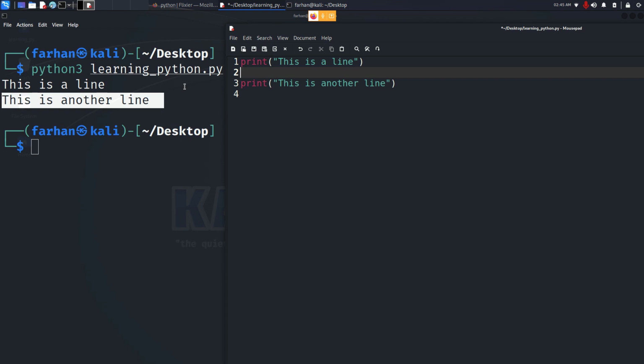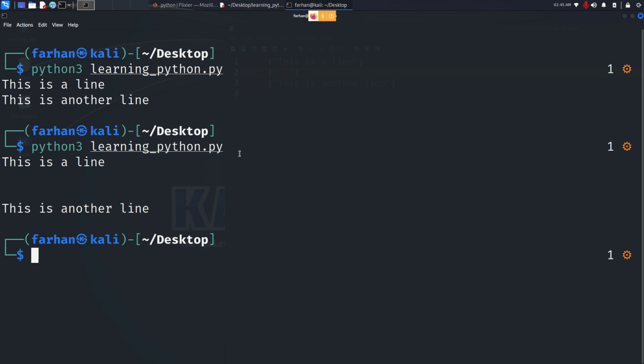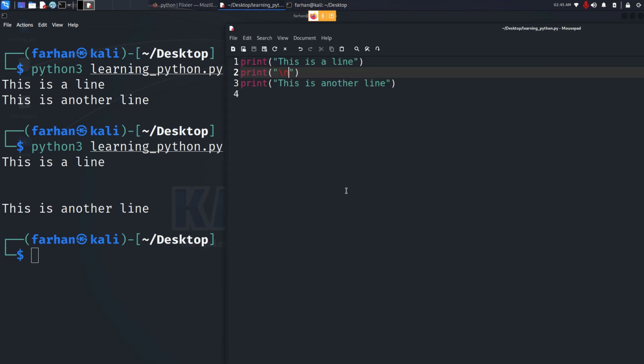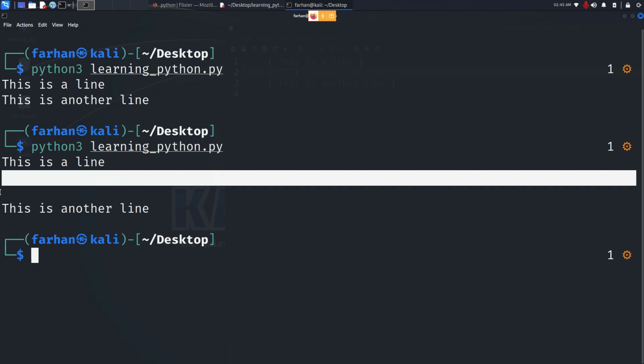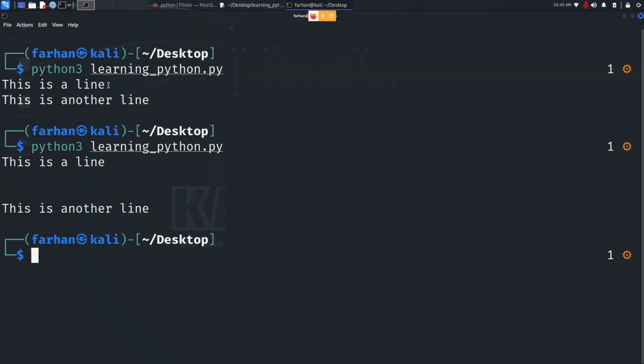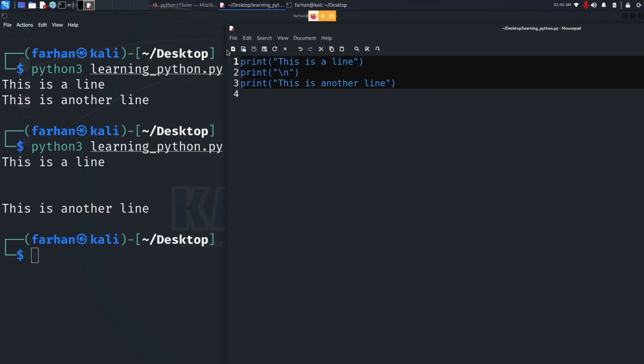What do you think would happen if I print backslash n in here? What do you think will happen? Let's see. So what's happening right now is the first line got printed. When it came to this print function, we are telling it that the line ended, go to the next line. So that's why you're seeing the space here, and there's no space here. So that is how you can print multiple lines in Python.